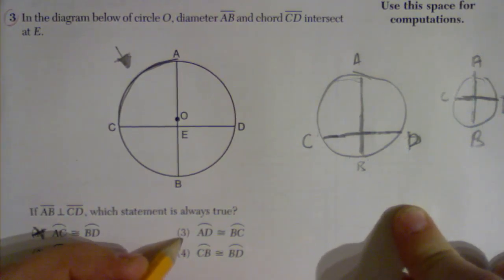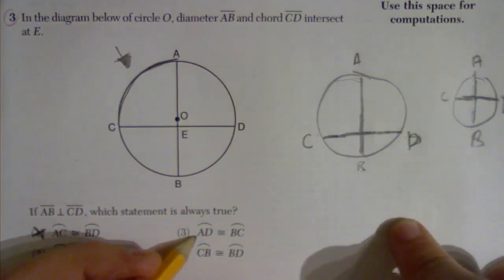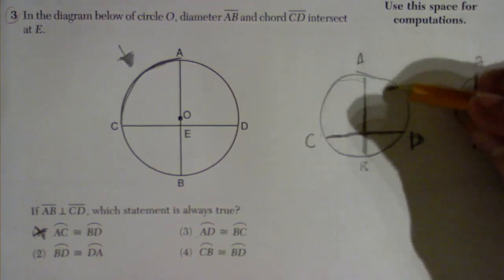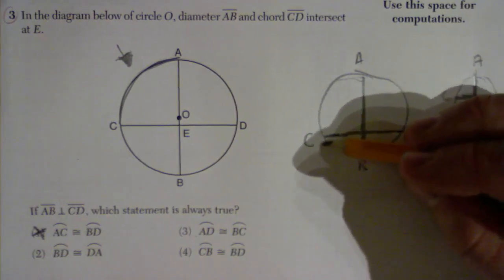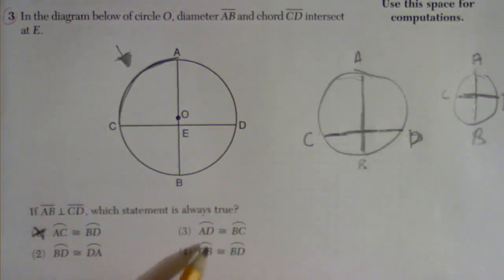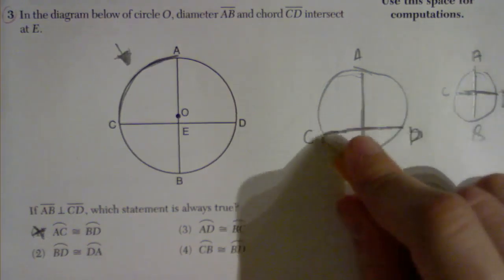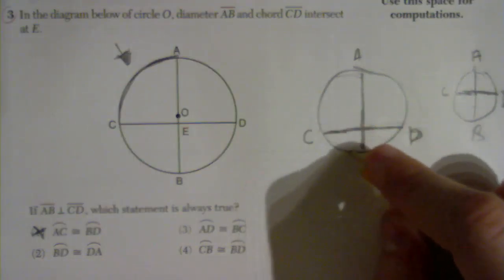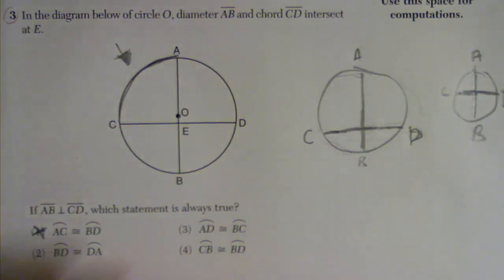Let's take a look at number 3 over here. AD is equal to BC. Well, that's the same thing on the opposite side. In this case, this again is a counterexample for that same one. AD is not always going to be equal to BC because look, if I had CD all the way down here, well, AD is definitely a lot bigger than BC. So that one's not true.